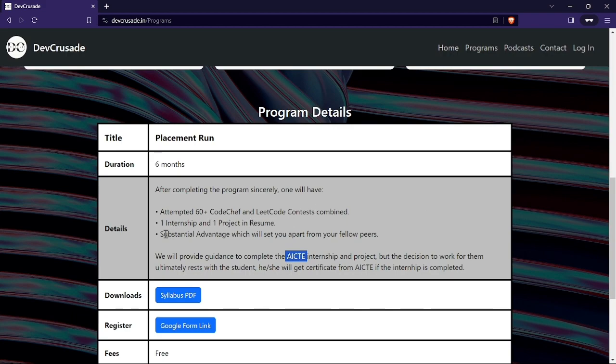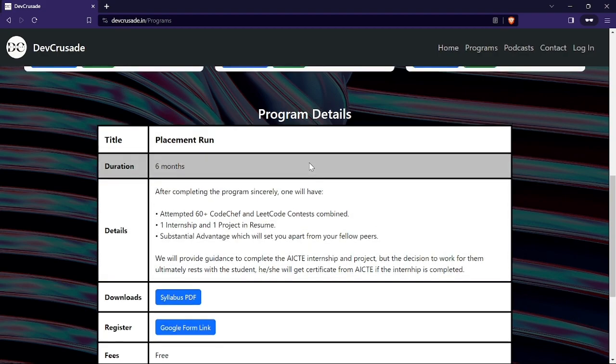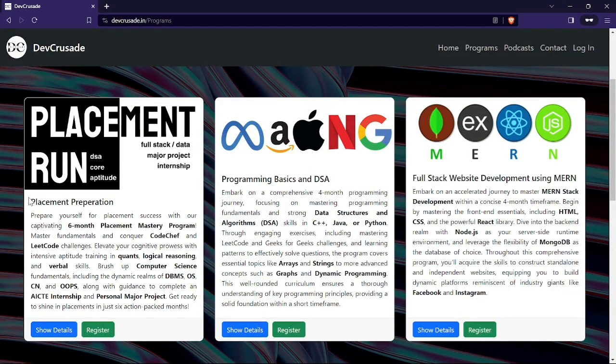Then, of course, a substantial advantage which will set you apart from your fellow peers, right? I would like to mention that in this particular placement preparation program, there are a number of things which we are offering. First one is DSA. We are going to cover almost all topics of DSA, and that too from reputed people. We are actually having tasks of Striver. I think you might know about Striver, a very famous one in the DSA community. So we are going to have tasks like YouTube playlists and all that stuff of Striver for DSA.